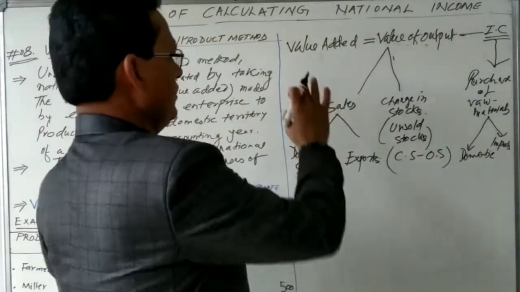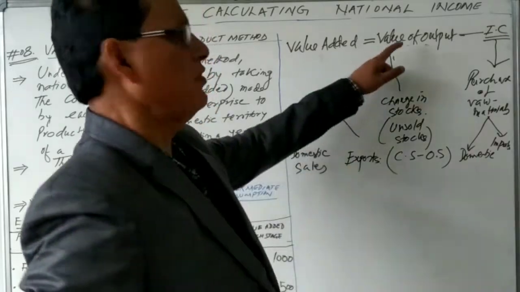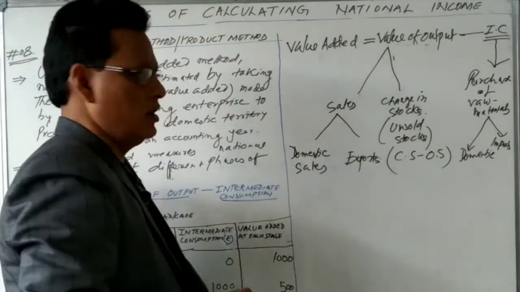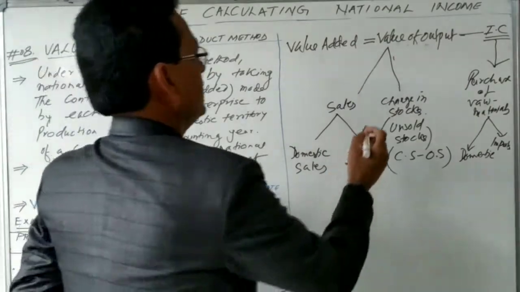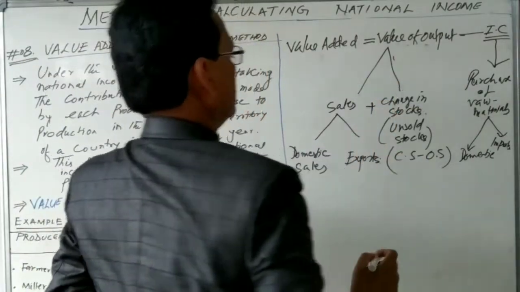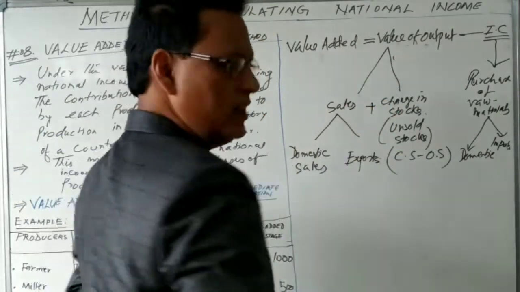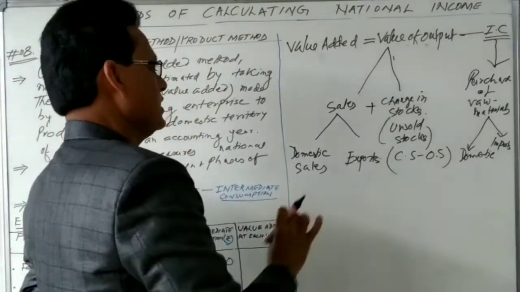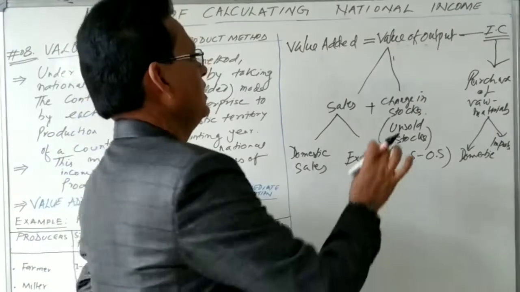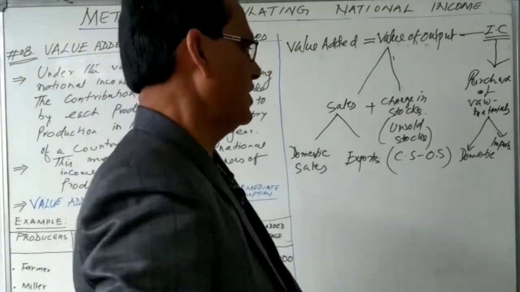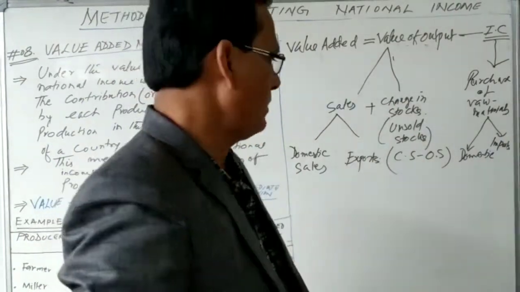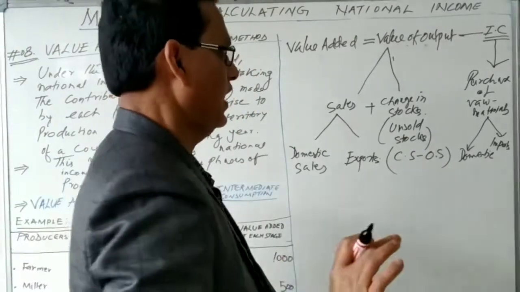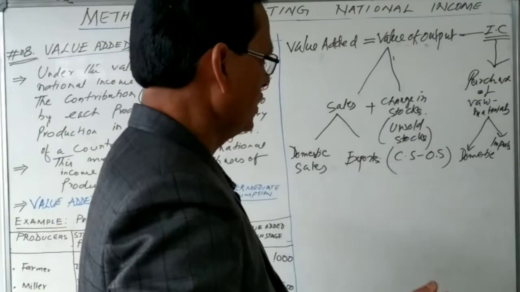So we have seen value added is equal to value of output minus intermediate consumption. And value of output is equal to sales plus change in stock. In the examination, sometimes sales are given, sometimes domestic sales and exports are given, and change in stock is given. Sometimes unsold stocks are given, sometimes closing stock and opening stocks are given. So we have to identify that while we solve the numerical question.